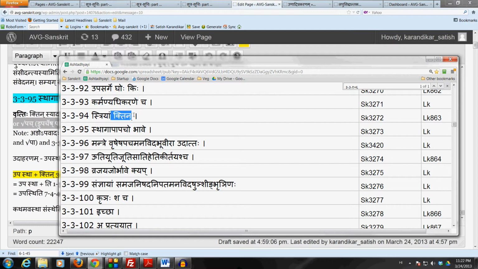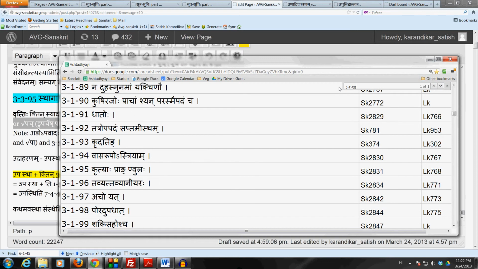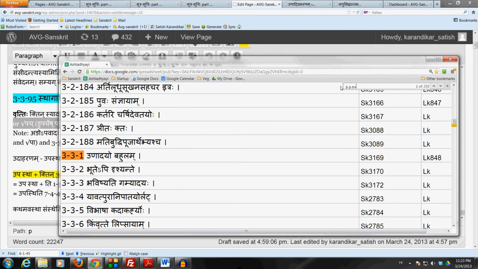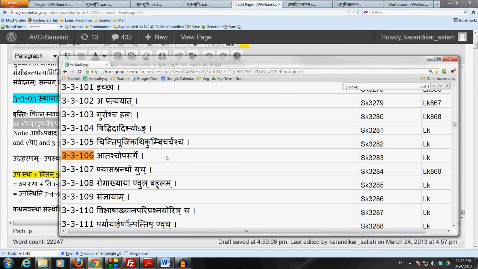Let us recall one more time that by 3.1.94 Vasarupo Striyam, it says Astriyam. The Striyam Adhikaraha. We don't have the Vasarupa Vidhi, which means that the exception completely overrules the Utsargaha. So the affix Ang prescribed by 3.3.106 would completely overrule the Utsargaha Ktin. But now we do need to apply the affix Ktin following